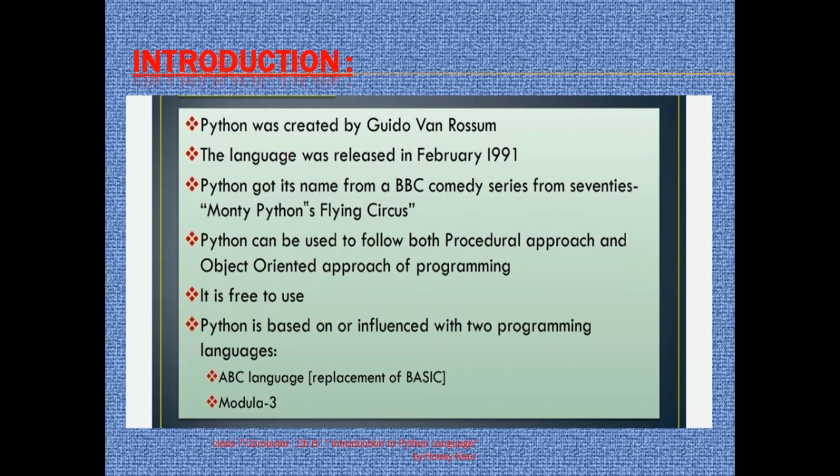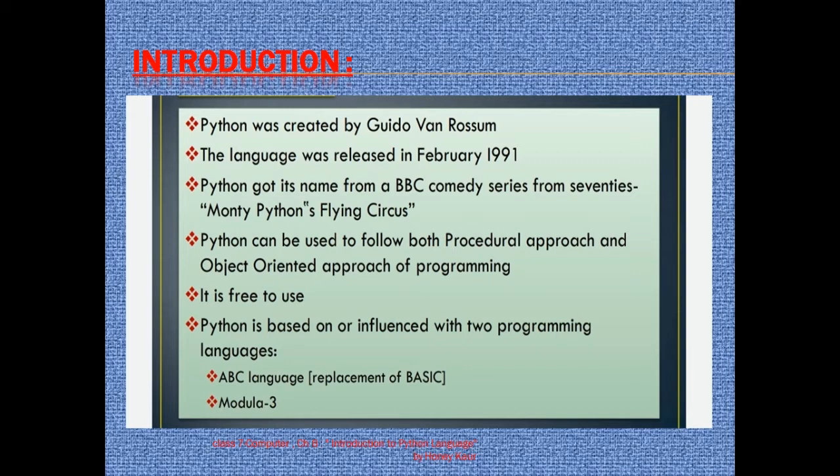But Python can be used to follow both the procedural approach as well as the object oriented approach of programming. It means Python is basically a very high level language in which we can use easy to learn English commands, and they are applicable both for the procedural approach, meaning for writing a process, as well as for making projects based on object orientation. It is free to use, meaning it is easily installed without paying any charges. We can download it freely from the internet.